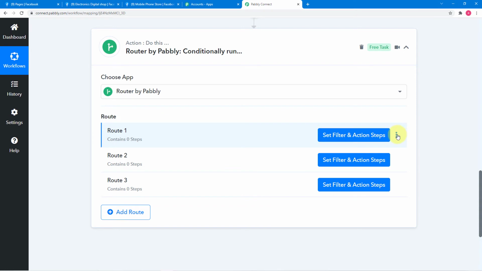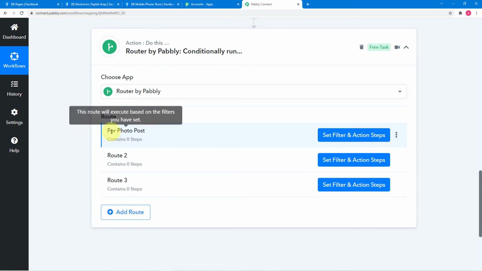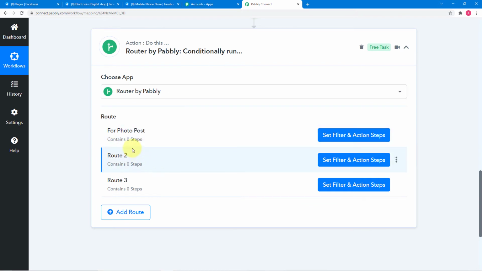So let me rename this first route, and let me rename it like for photo post. Okay, so because we have captured the data of photo here first, so I'm going to create the route for photo first, and let me rename other two routes also.